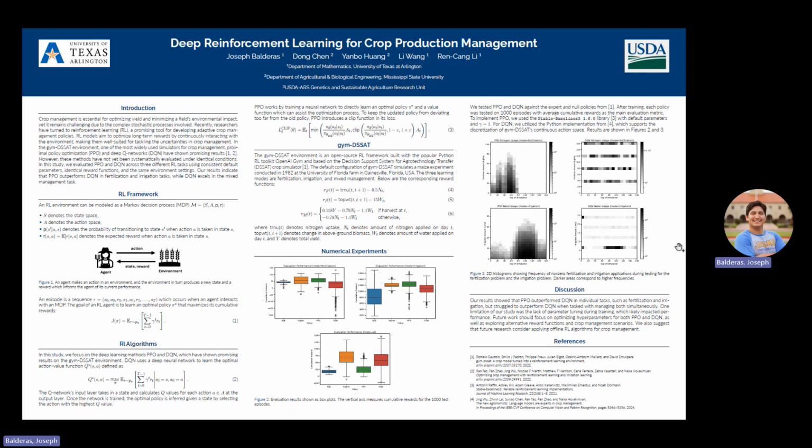Our results show that PPO outperformed DQN in individual tasks, while DQN outperformed PPO on the mixed task. One limitation of our study was the lack of parameter tuning during training, which likely impacted performance. Future work should focus on optimizing hyperparameters for both algorithms, as well as exploring alternative reward functions and crop management scenarios.